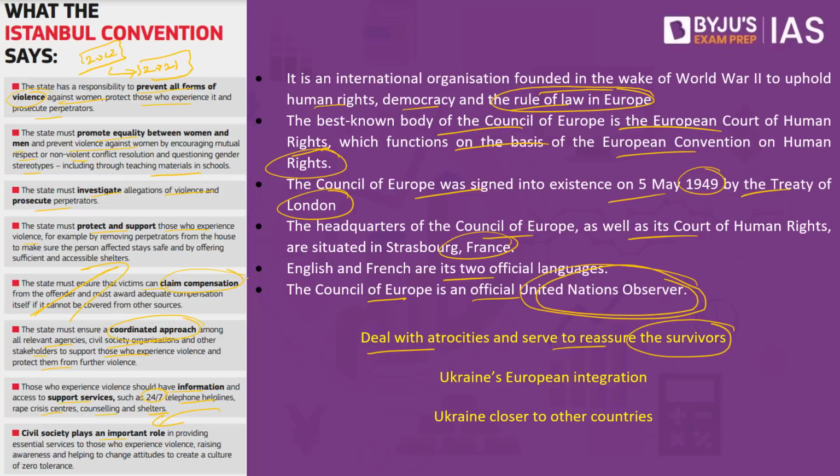With the signing of this convention, they are not only making sure that gender violence is prevented, but at the same time Ukraine will also have European integration, and Ukraine will also get closer to other countries which are also part of this convention. But there are a few challenges as well. Currently Russia has invaded Ukraine. Ukraine has spent a lot of money on the war as well. Currently they do not have the financial resources, and that will be a major challenge for the execution of this convention. It is this that we have to understand with respect to this article.